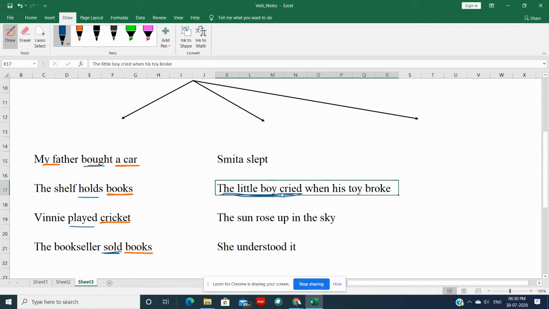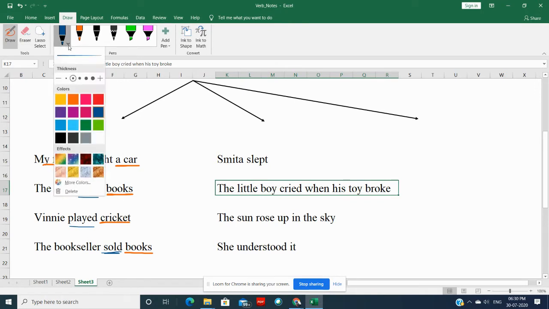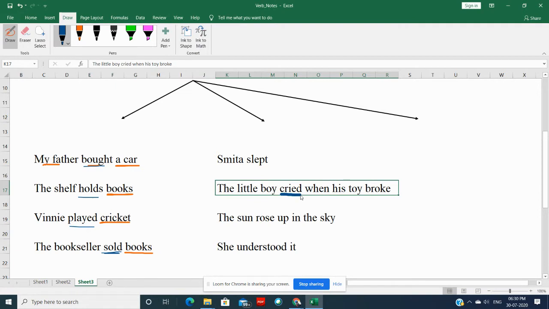So this cried is your verb, but it doesn't need anything to make sense.